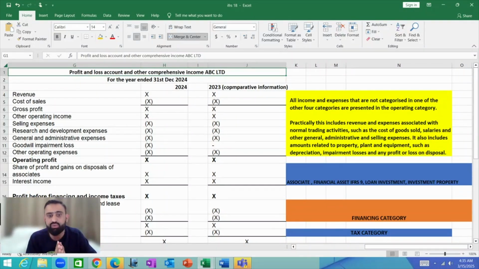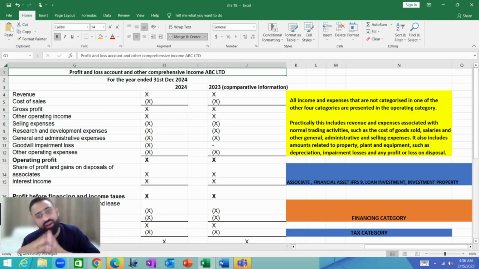The first category in the profit and loss account is known as operating activity, and we are focusing on operating activity by function. By function means we categorize the operating activity into cost of sales, selling expenses, admin and distribution. This categorization within operating activity is known as categorization by function.